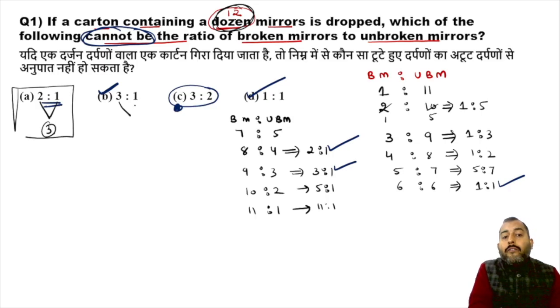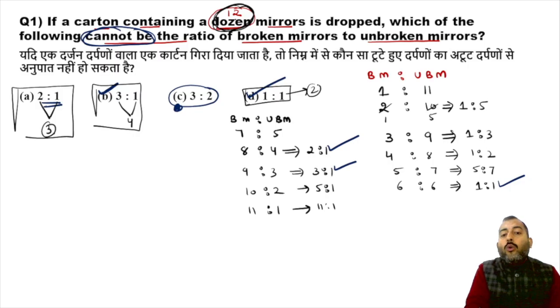What is the sum of different parts in the second option? 4. 4 is actually a factor of 12, meaning 12 is divisible by 4. So the second ratio is also possible. Now, 1 plus 1 is 2. 2 is a factor of 12, meaning 12 is divisible by 2. So this final ratio is also possible between broken mirror and unbroken mirror.